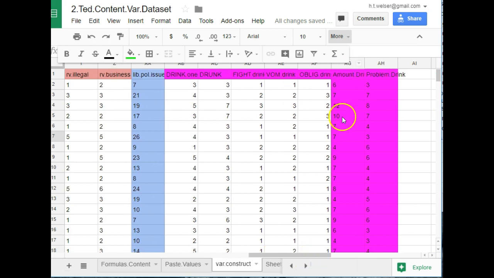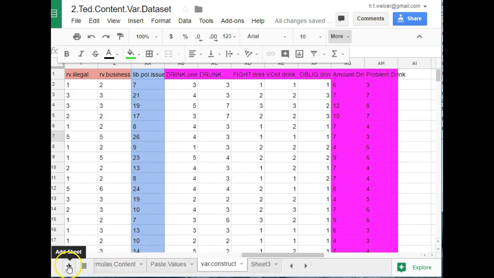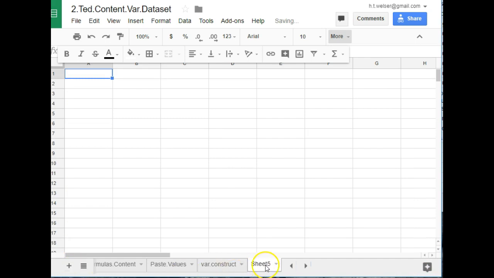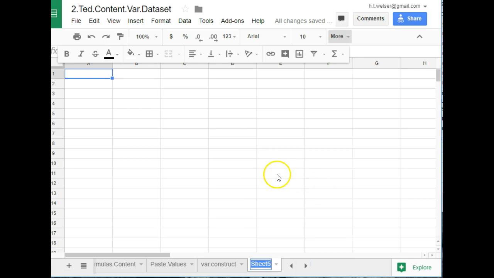I'm going to use either the drinking amount or the problem drinking as my dependent variable. And I'm going to use another sheet here. Let's see if this one is empty. Oh, it was not empty. So I'm going to go back here, add a sheet right next to it, and I'll call this one explore.